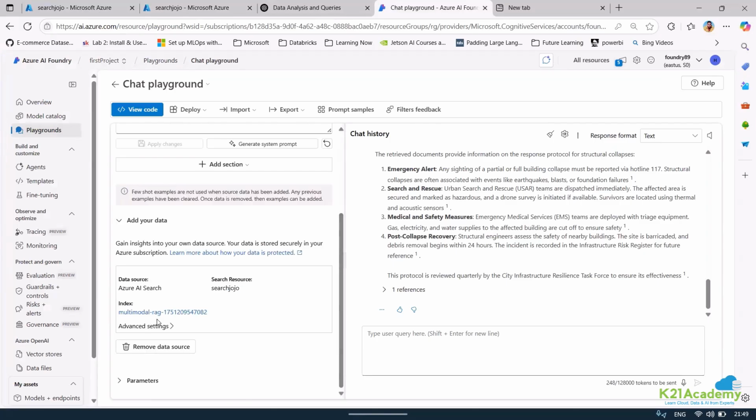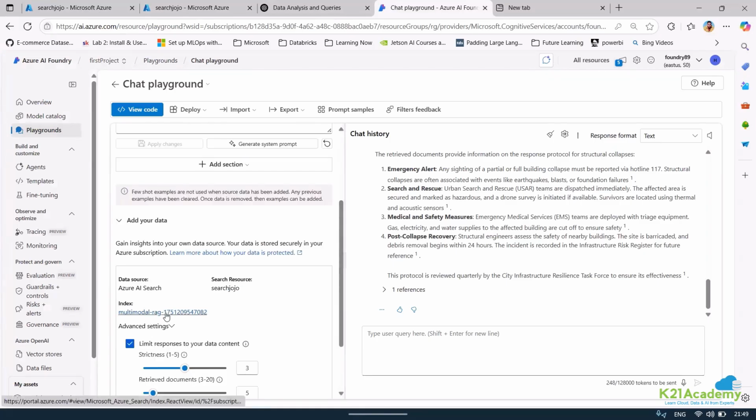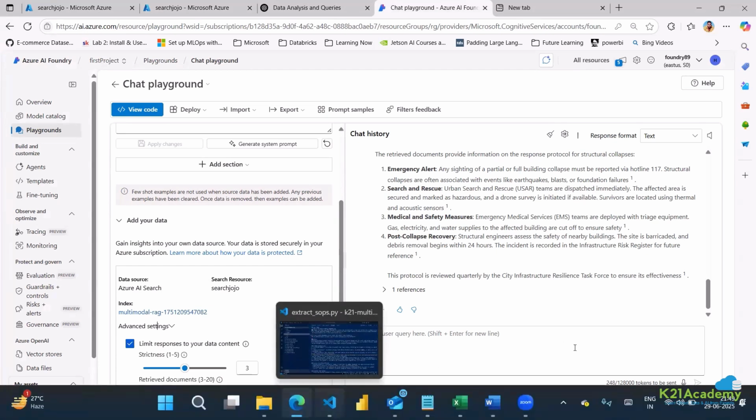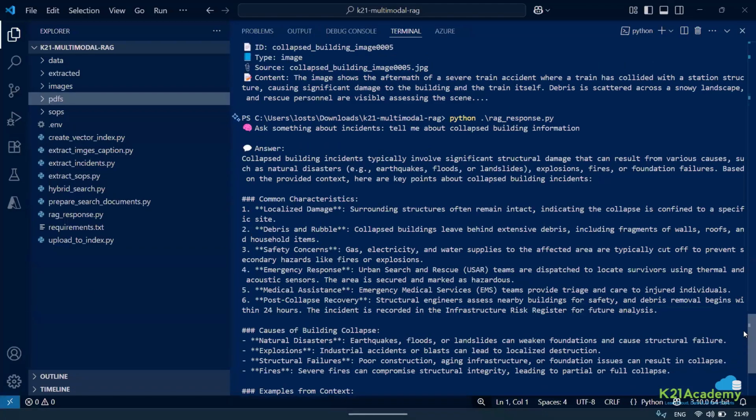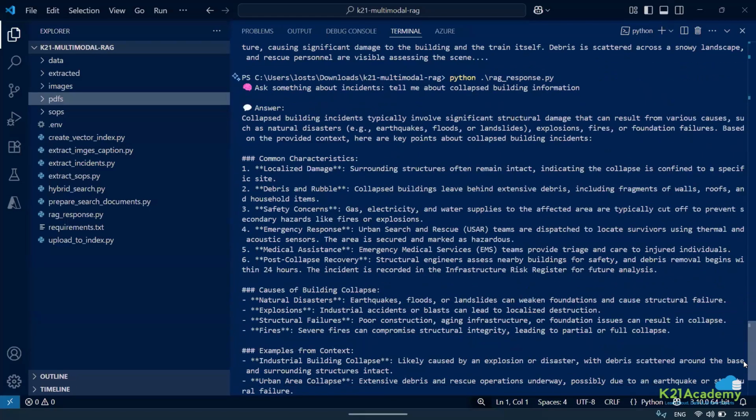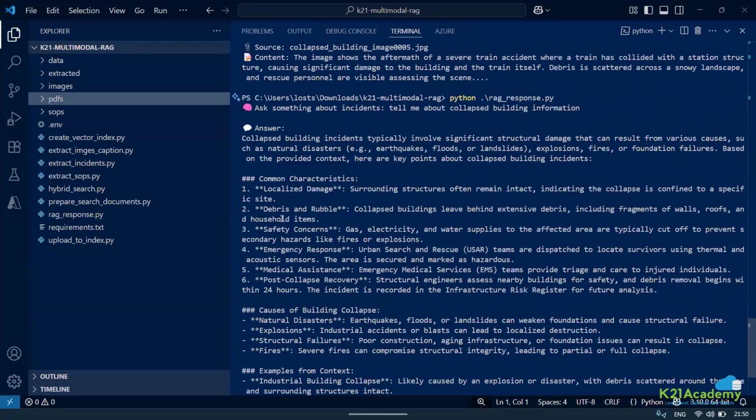It is actually a search, right? It is an index where we have already done the hybrid search. I do remember, it is a semantic search from the document that we prepared. Yes, absolutely. So it should at least give some response, right? Now, when it is giving a response, it is coming from the document. I'm getting a response about collapsed buildings typically involved. All this information is coming from my document.